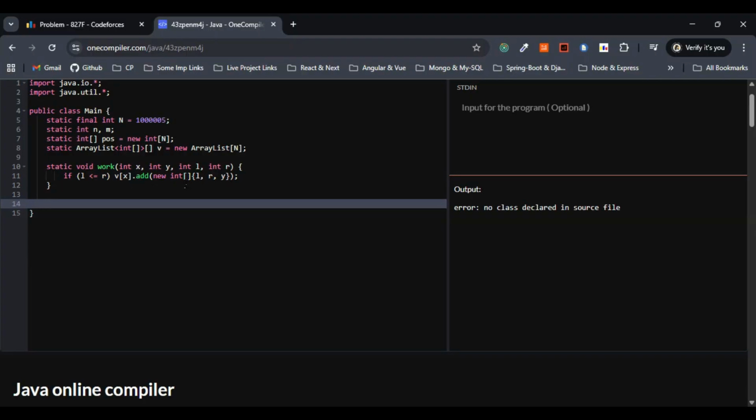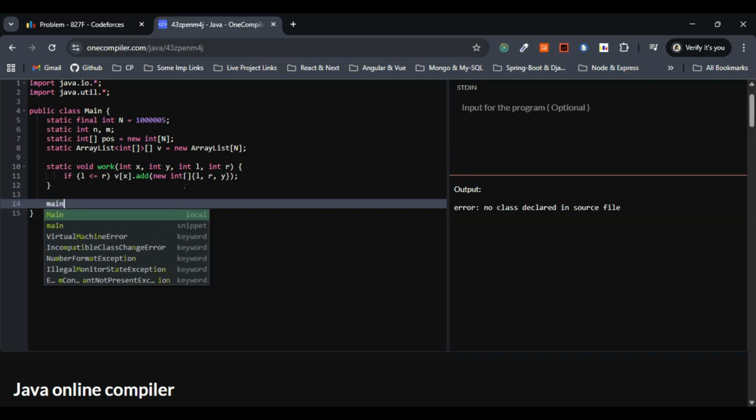So what is this basically? We are only adding if it's a valid interval. We are just storing start, end, as well as the destination. Left is start, right is end, and y is nothing but the destination. So this is fine, I believe.